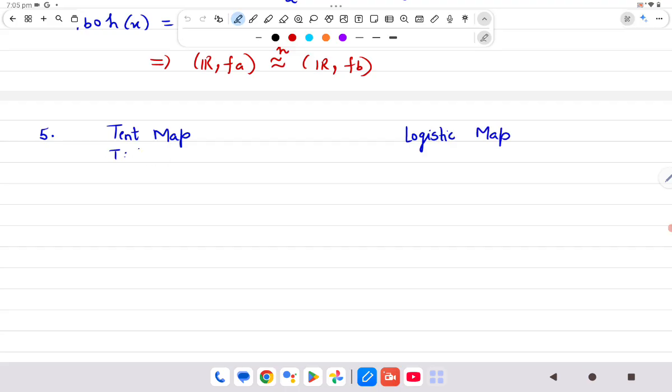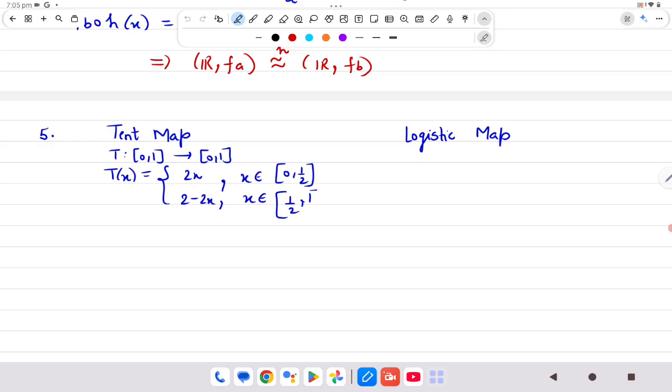So it is a map from closed 0 1 to closed 0 1 given by 2x for x in closed 0 to half, and 2 minus 2x for x in closed half to 1.